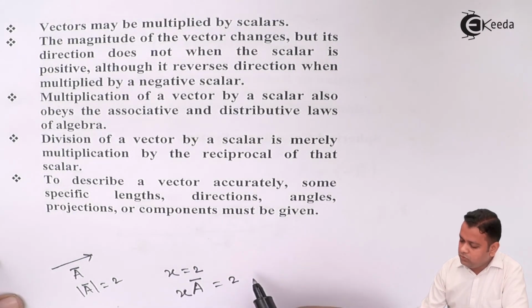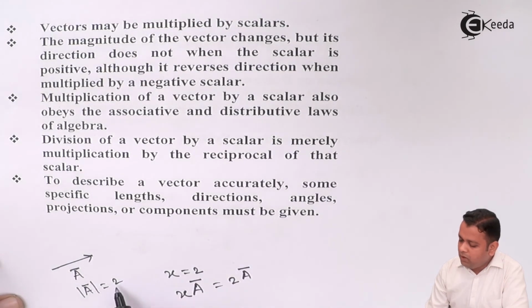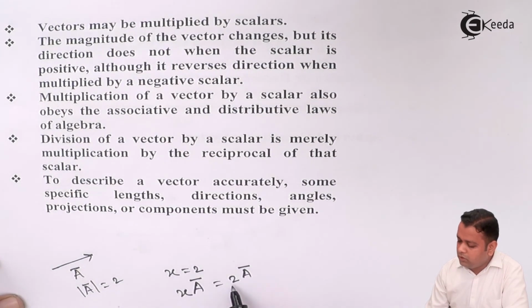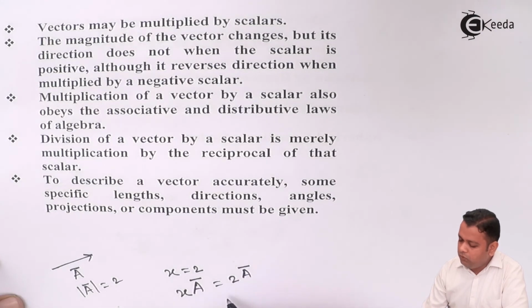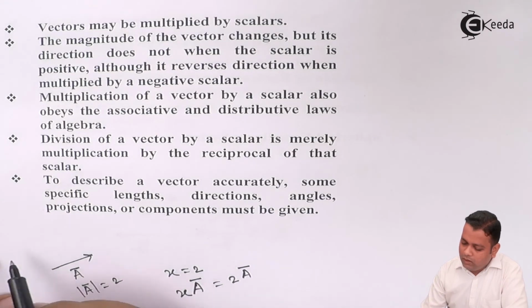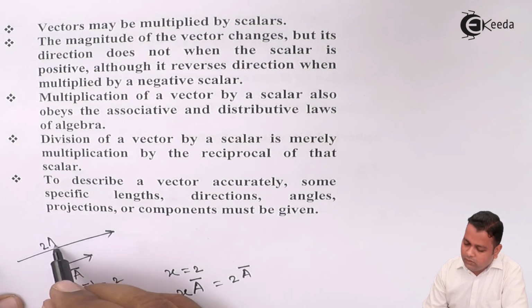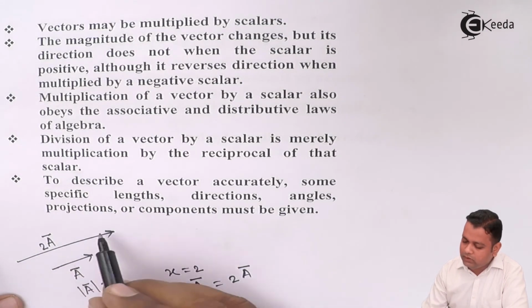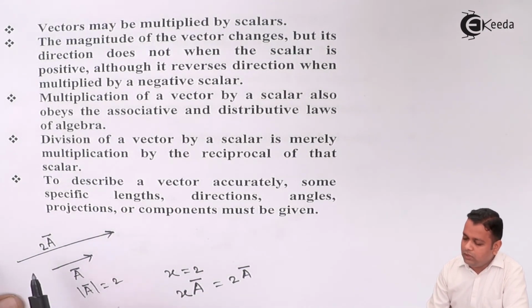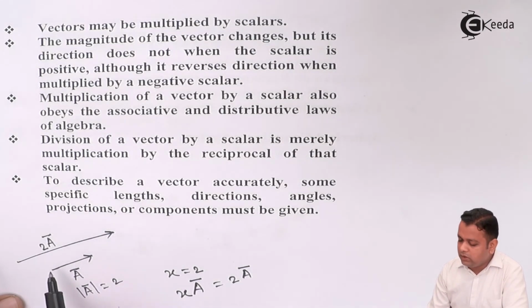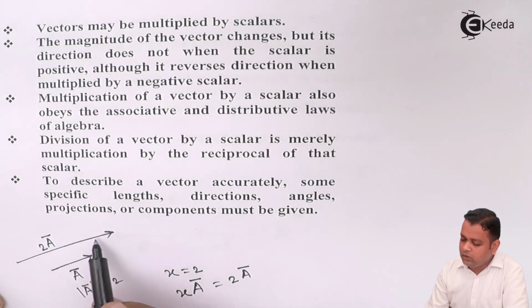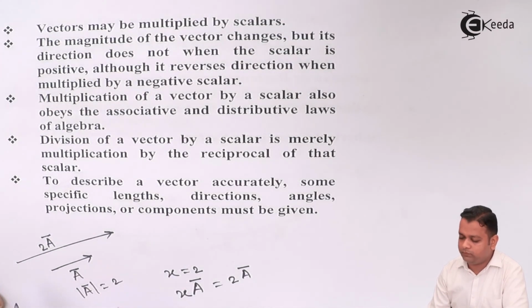So this is 2 into A bar. The magnitude of A bar was 2. It will be multiplied by 2 to get it equal to 4, but the direction remains the same. So here A bar can be drawn like this. It has double its length. Direction remains the same. This is multiplication of a vector by a positive scalar. If the scalar is negative, then we have to reverse the direction of the vector.